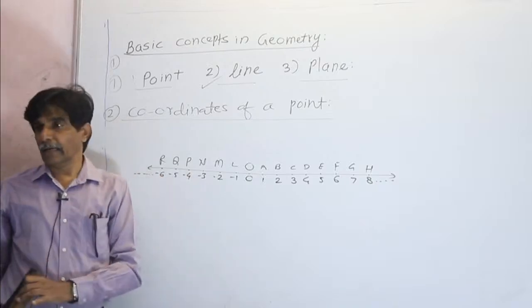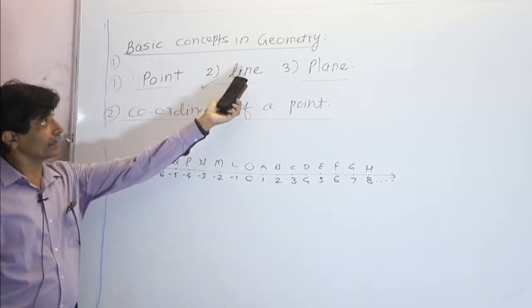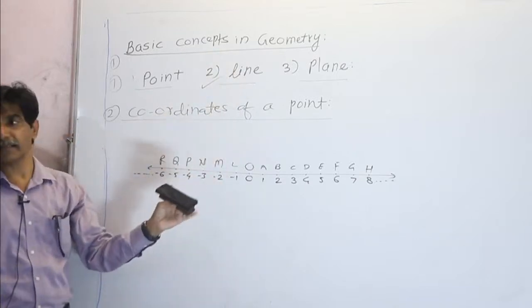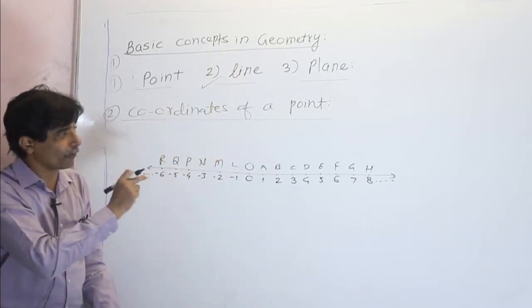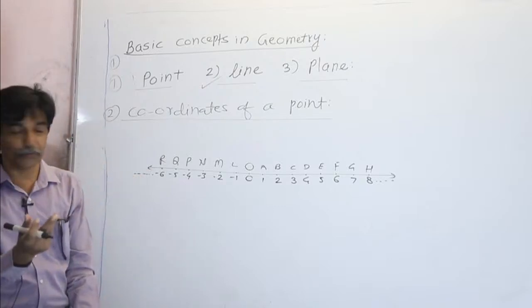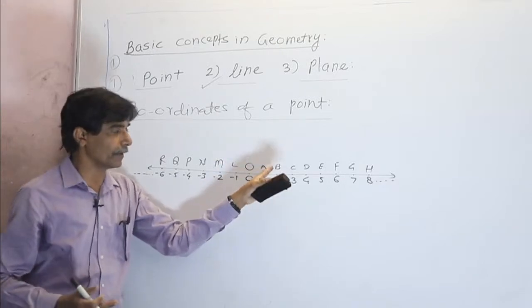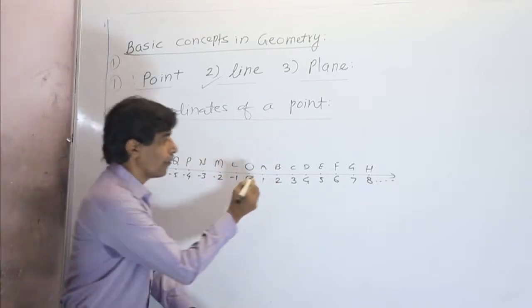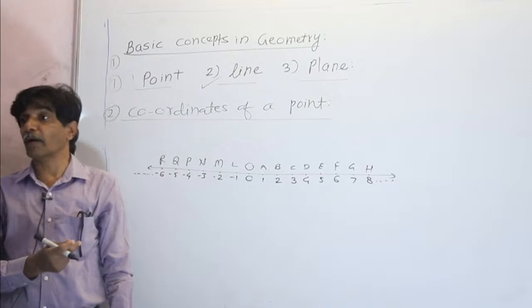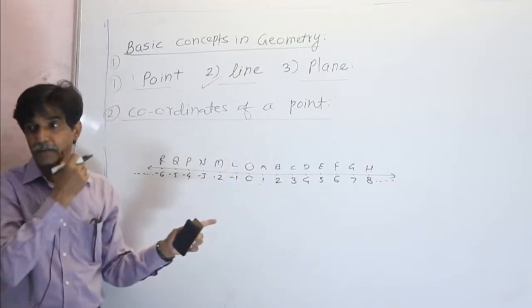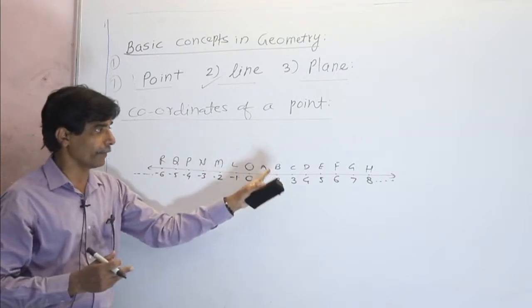Again remember, a line is a set of infinite points. I have taken only the points I want to present to you. It doesn't mean there are no points between A and B; there are infinite points between A and B also, but I have shown only A and B for your understanding. So A is a point, B is a point.